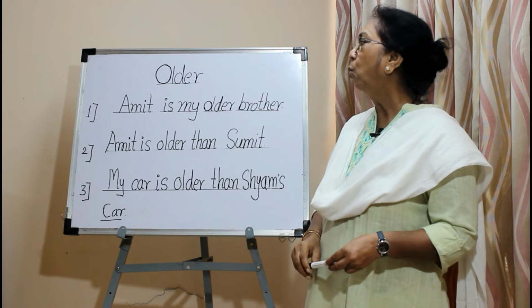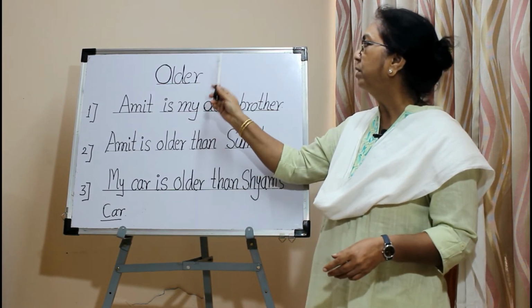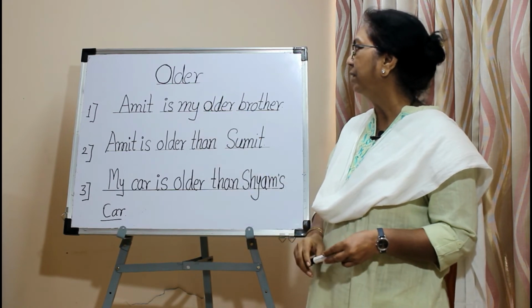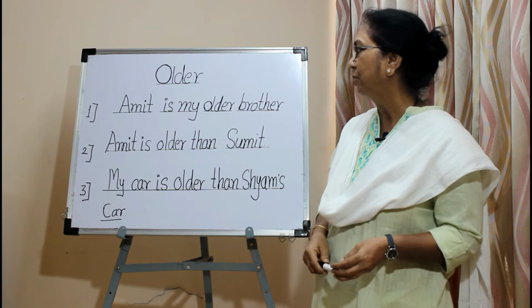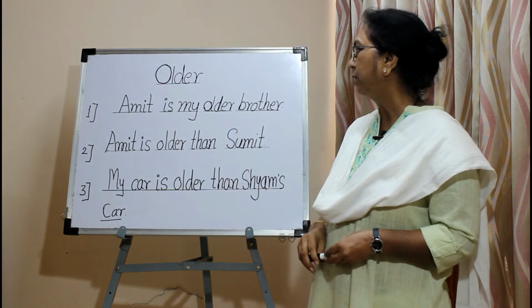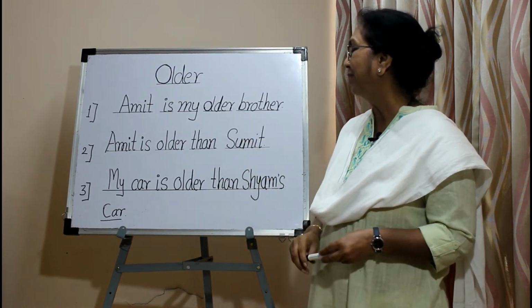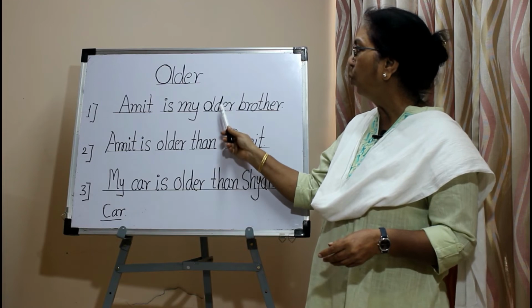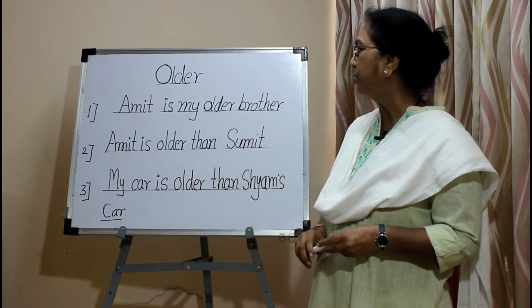The adjective older is used in a comparative degree. It refers to a person as well as a thing. It shows someone or something of greater age. See the example. Amit is my older brother. So here the adjective older describes the noun brother. The adjective older is used in a comparative degree as an attributive adjective.